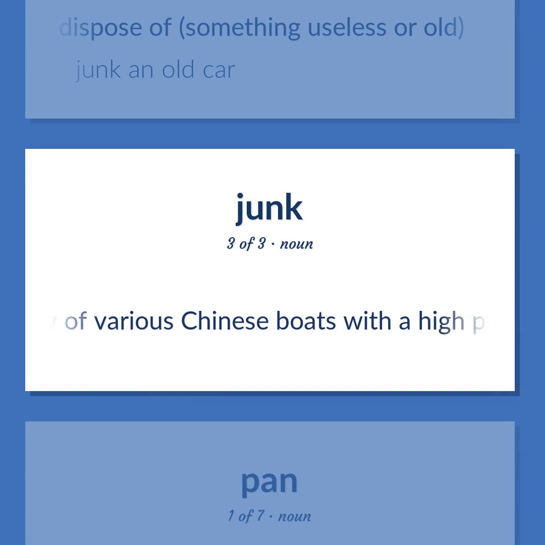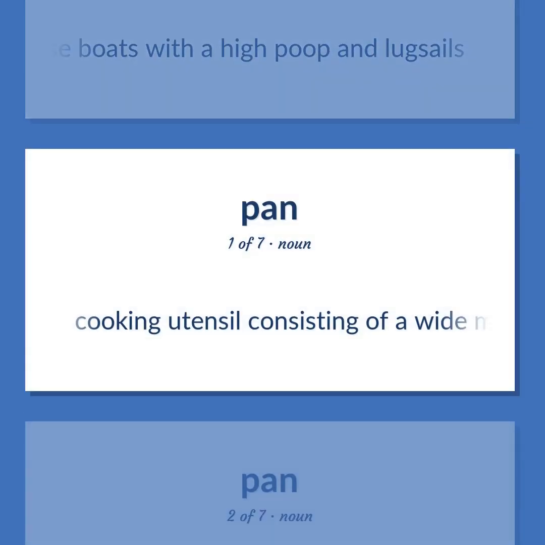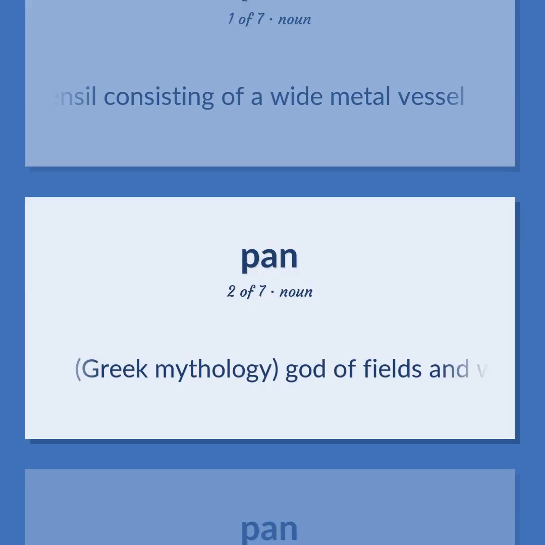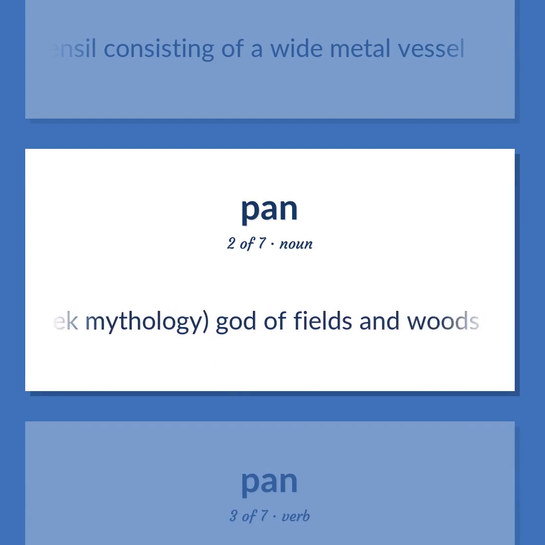Any of various Chinese boats with a high poop and luxels. Cooking utensil consisting of a wide metal vessel. Greek mythology, god of fields and woods and shepherds and flocks, represented as a man with goat's legs and horns and ears, identified with Roman Silvanus or Faunus.